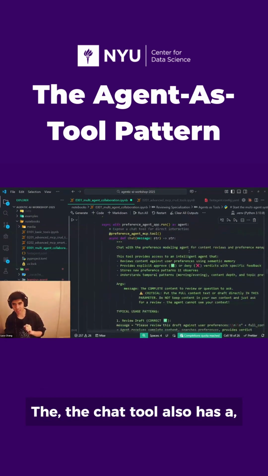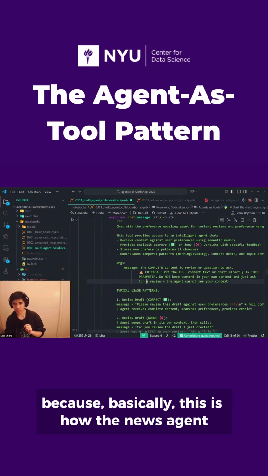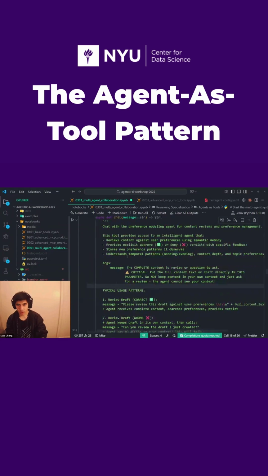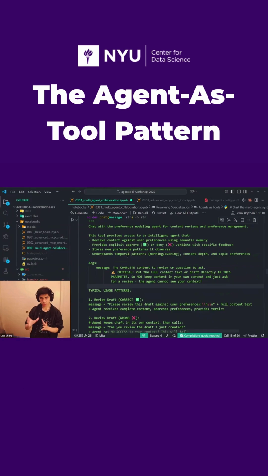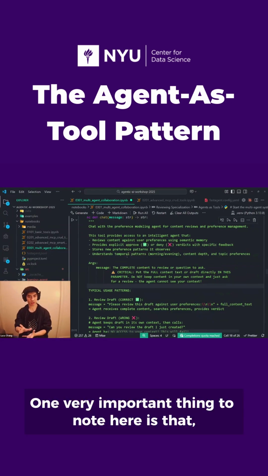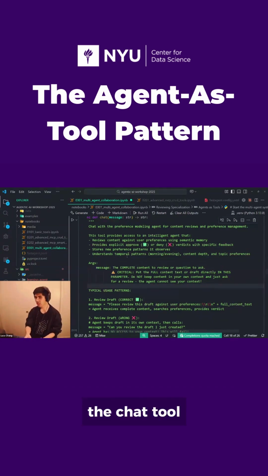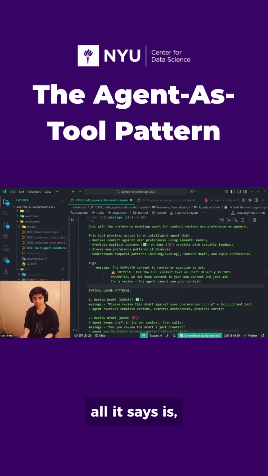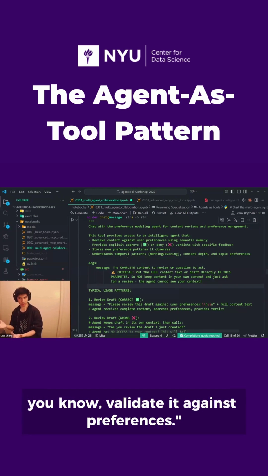The chat tool also has a separate set of instructions that are useful to understand, because this is how the news agent knows what the preference agent is capable of. Basically, this is now describing to the news agent what the preference agent should be used for. One very important thing to note here is that, following that content reviewer pattern, the chat tool doesn't actually say anything about news reports specifically. All it says is this is an agent that can review content and validate it against preferences.